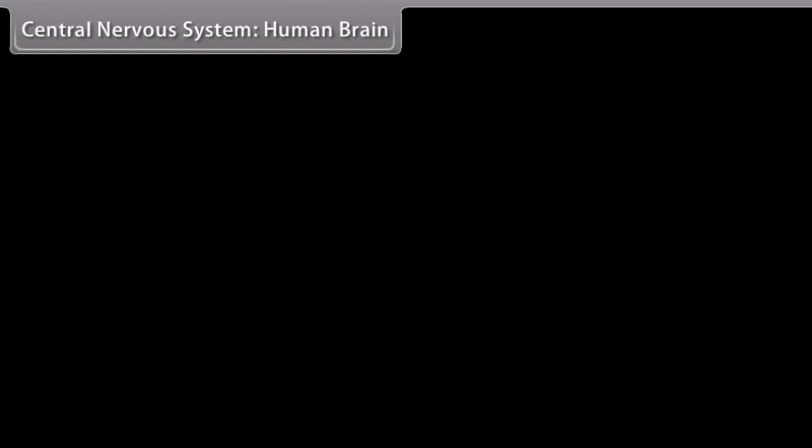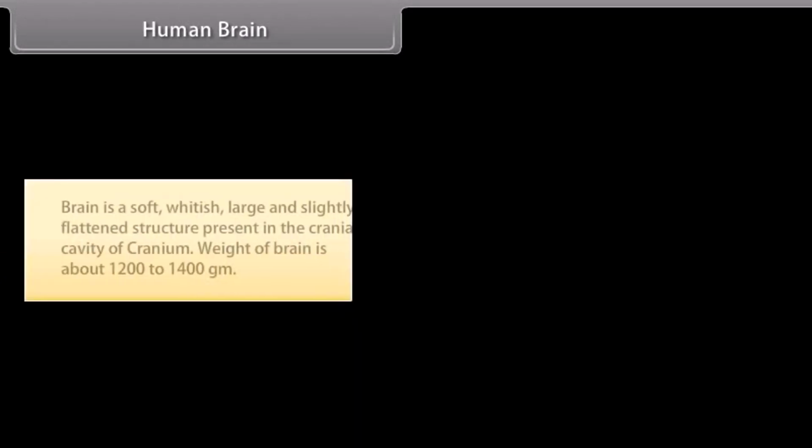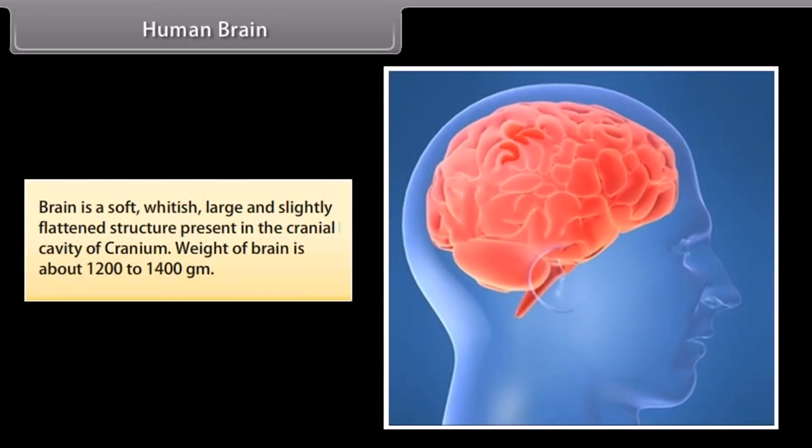Central nervous system, human brain. CNS consists of brain and spinal cord in animals. All life activities are under control of the brain. Human brain. Brain is a soft, whitish, large and slightly flattened structure present in the cranial cavity of cranium. Weight of brain is about 1200 to 1400 grams.